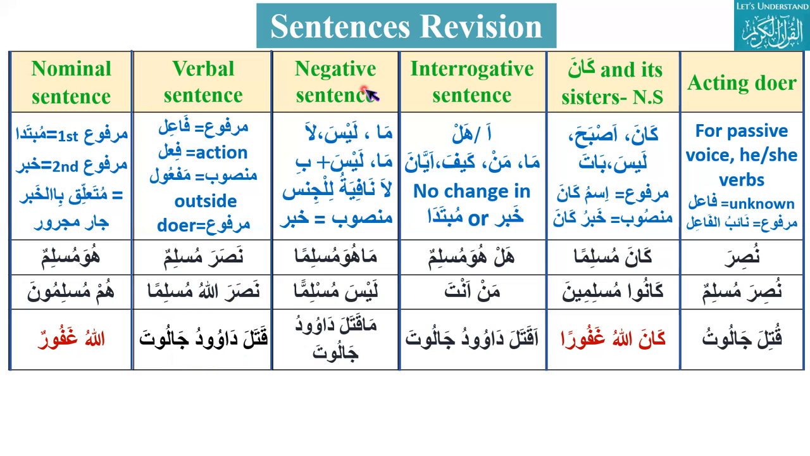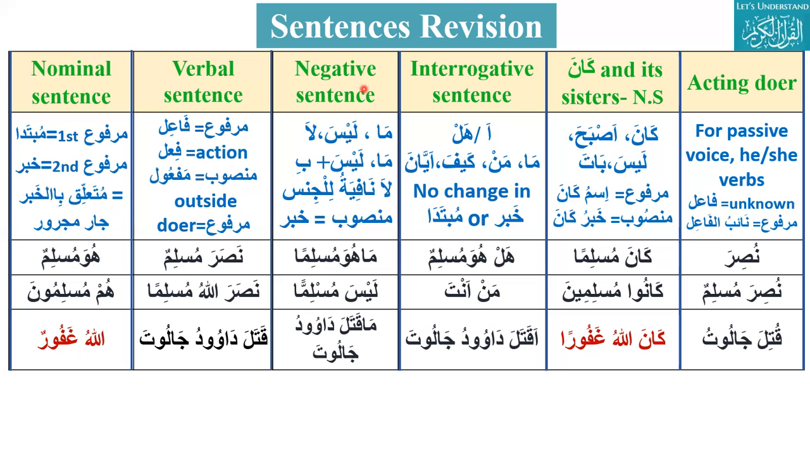How to make negative sentences? There are many options to make a sentence negative. The list is there on the screen: ma, laisa, la, laisa plus b, ma plus b, and la nafiyatu lil jins. And also two other combinations like ma illa and in illa.